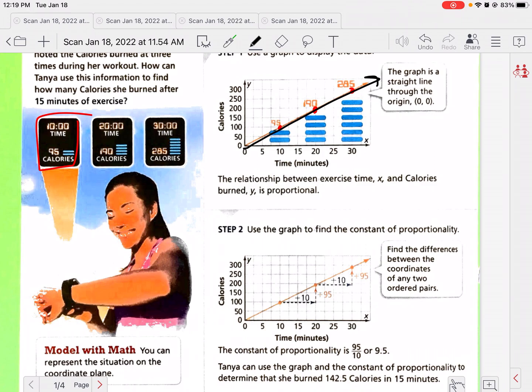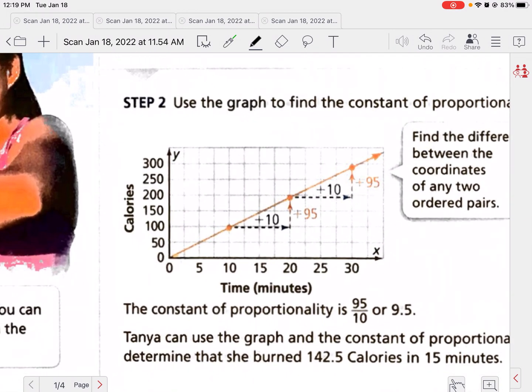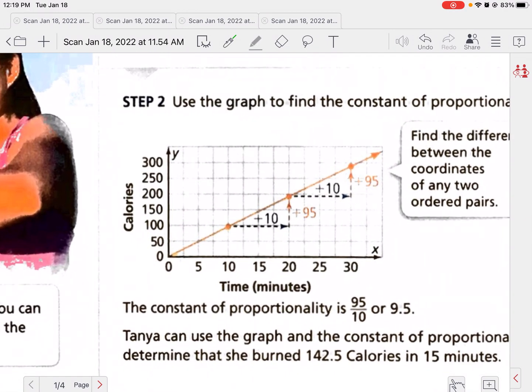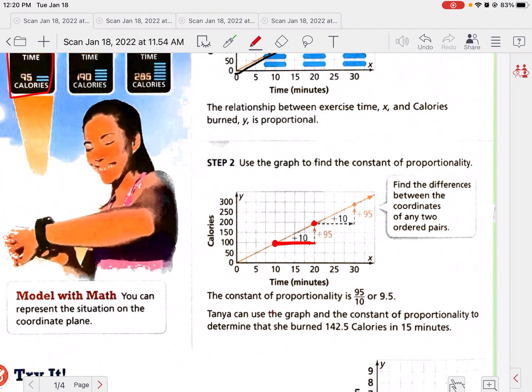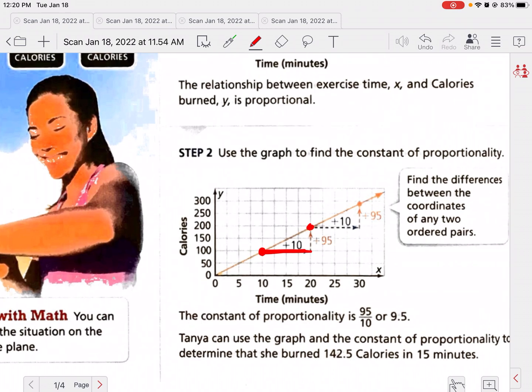Okay, so we're going to use the graph to find the constant of proportionality. And what they do here is they look at the points that we have. Okay, so we had our point 10, 95 and 20, 190. So the x change here between 10 and 20 is plus 10, right? We had to add 10 to get there. And then the change between 95 and 190 is a 95 change upwards.